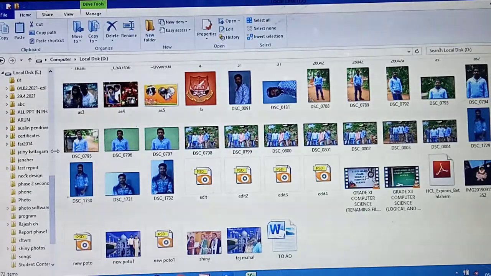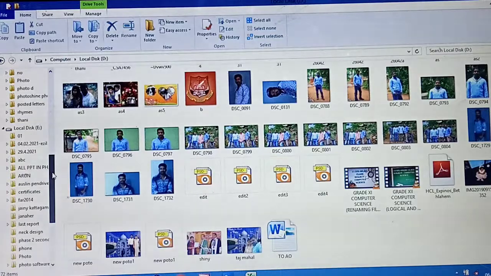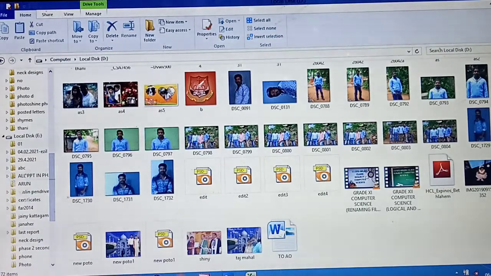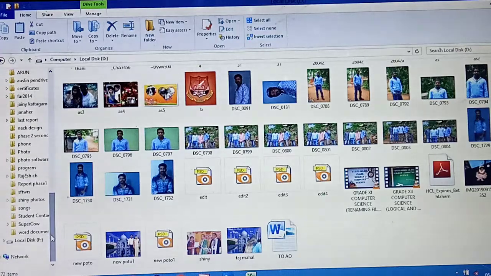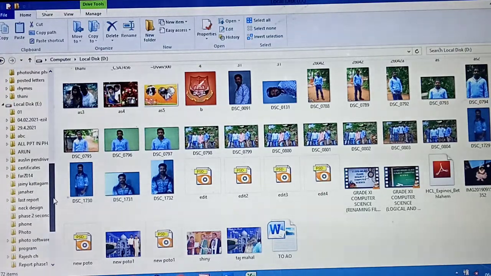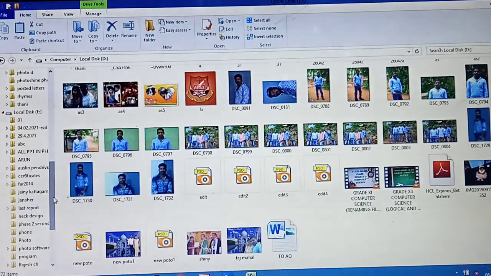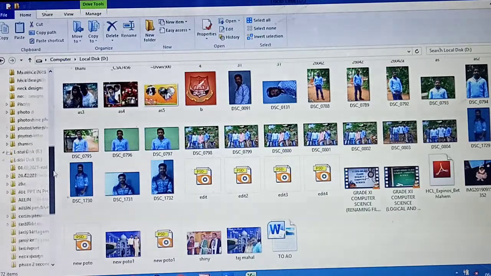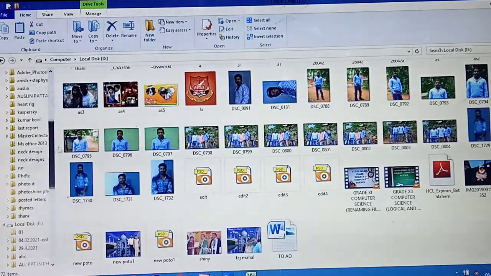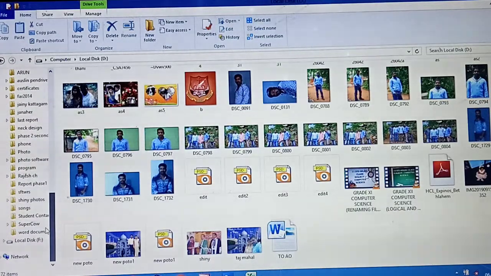See, students, already I said, once you open those drives, all the files and folders are there. So how do you drag and drop? Whichever file you need, you can move that file from one place to the next place. For example, among these, any one folder or any one file, you can move from any one folder.